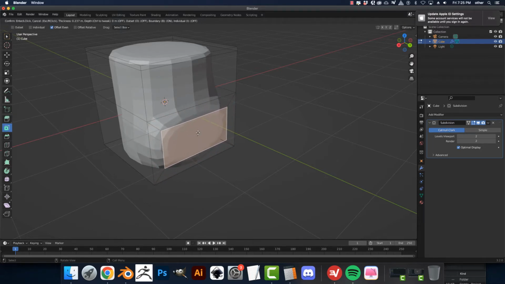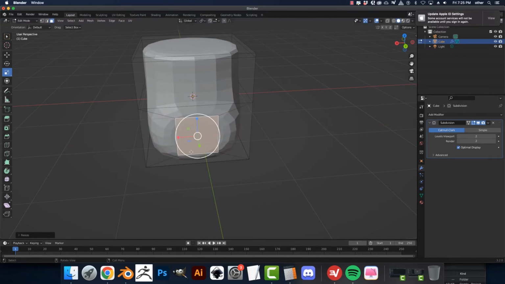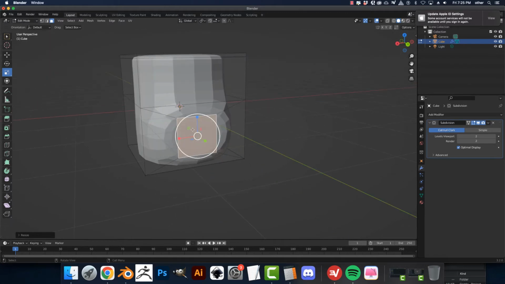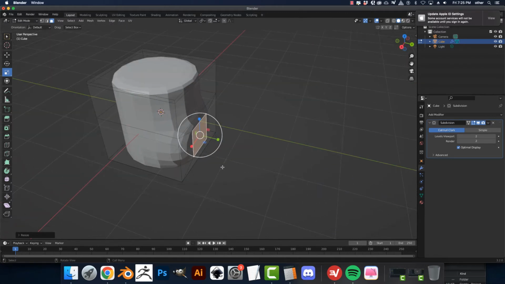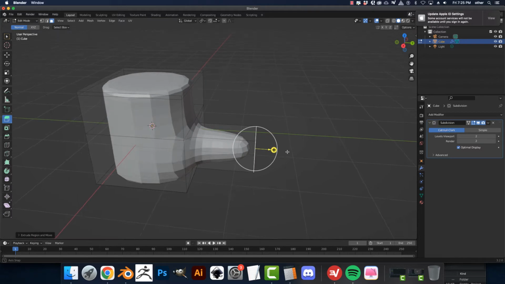Boom. Alright, pretty good so far. I'm going to scale it, but I'm going to scale it so it's more a uniform square. So now this is squared instead of a rectangle. Alright, let's extrude it out. Boom. Not too bad so far.